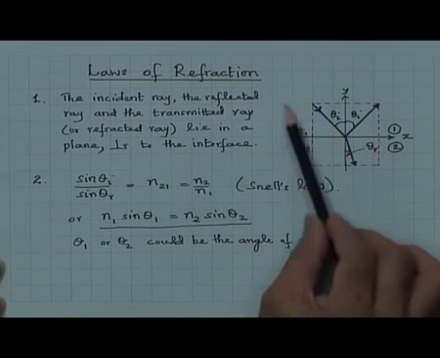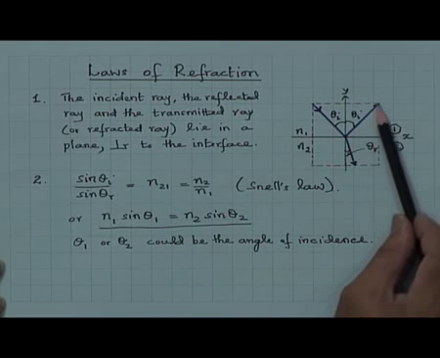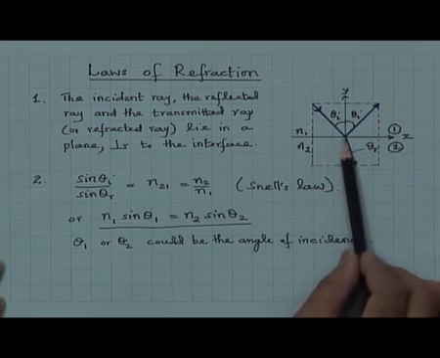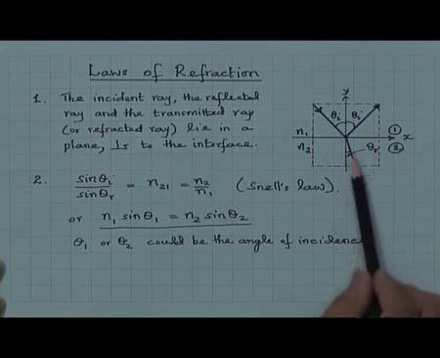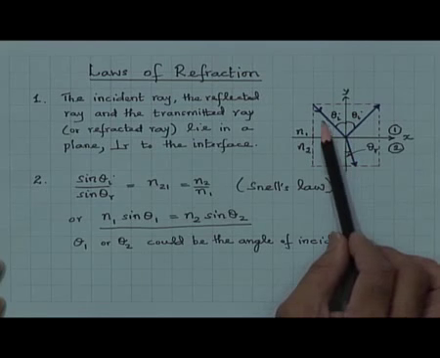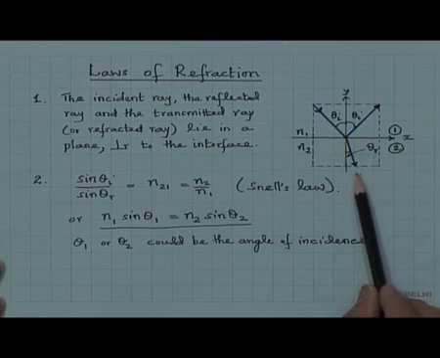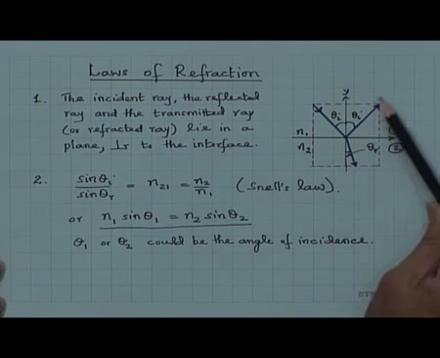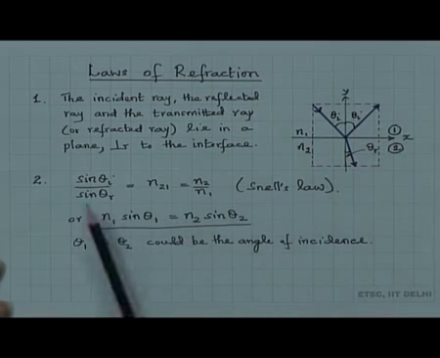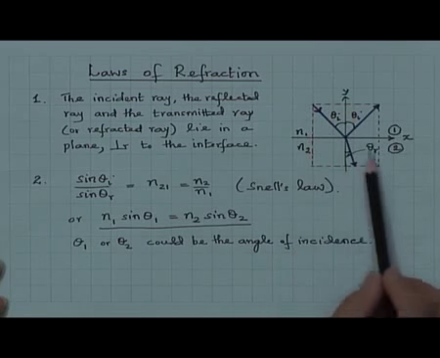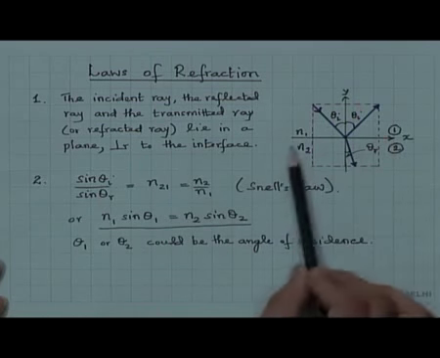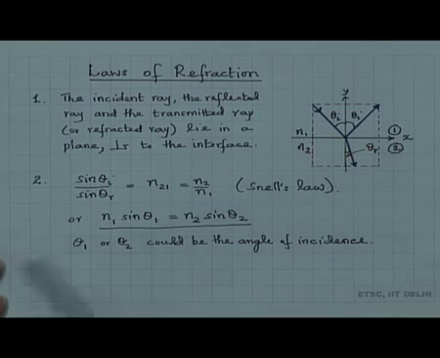We can see here this is the incident ray, there is a reflected ray and there is a refracted or transmitted ray, because the energy is partially transmitted into the medium and partially reflected, and therefore all of them lie in one plane perpendicular to the interface.